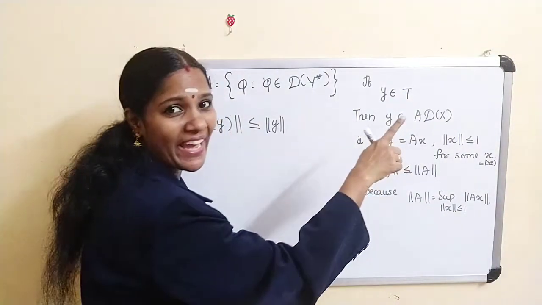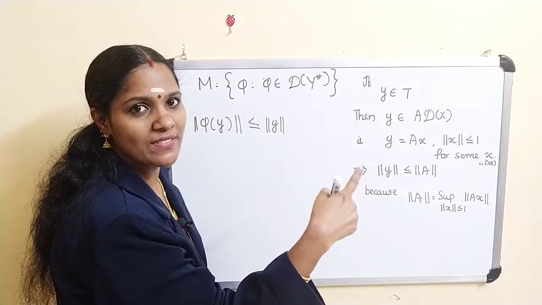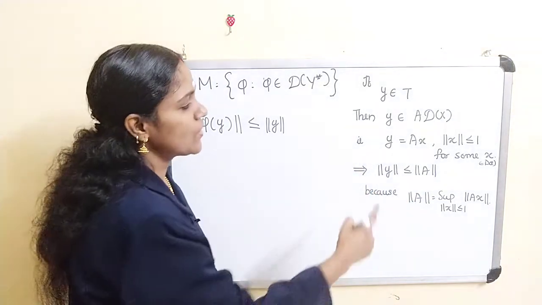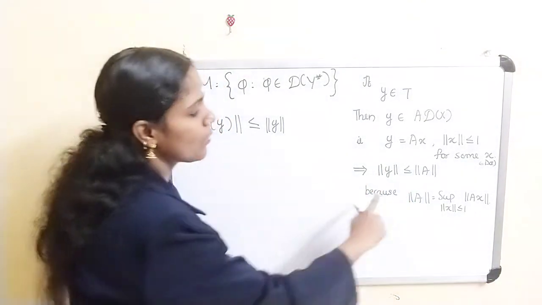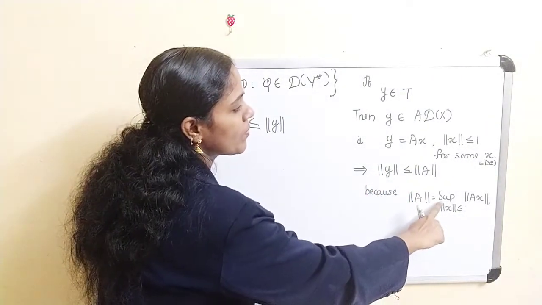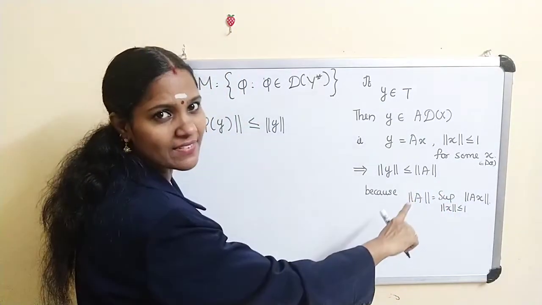Now y equals Ax for some x belonging to D_X. D_X means the set of all x such that norm of x is less than or equal to 1. Therefore, norm of y is less than or equal to norm of A. How? Because norm of A equals the supremum of norm of Ax such that norm of x is less than or equal to 1.